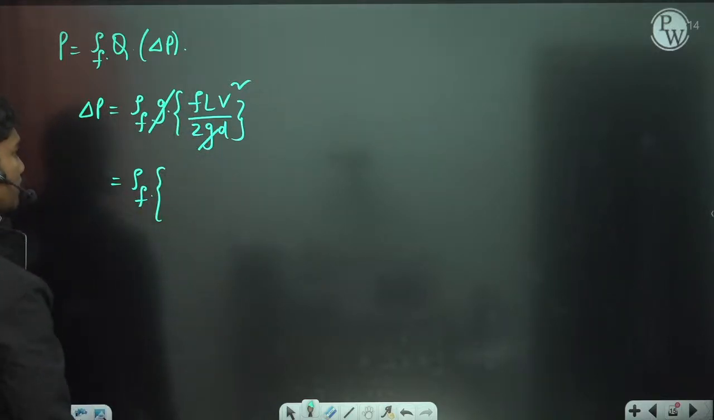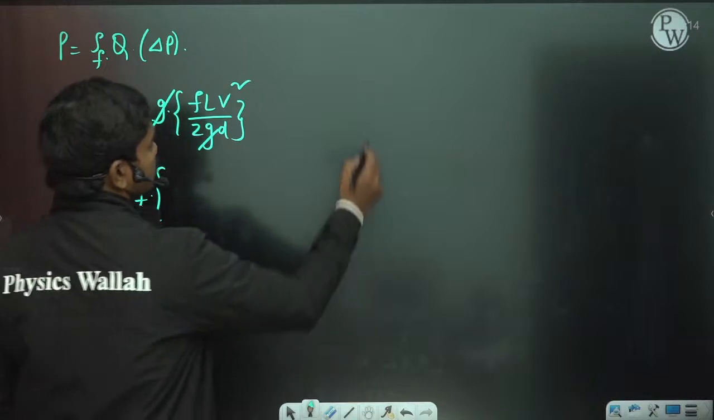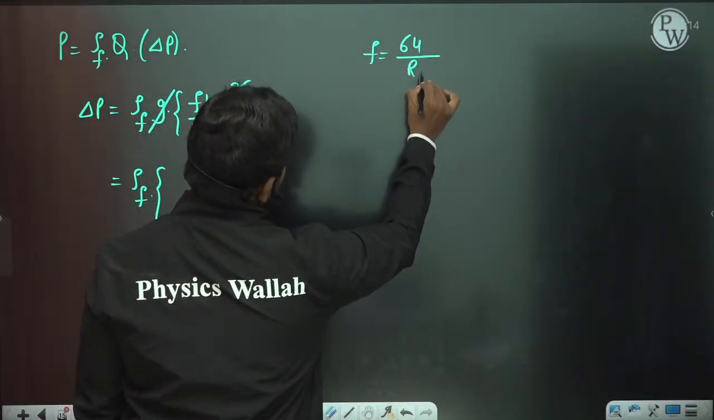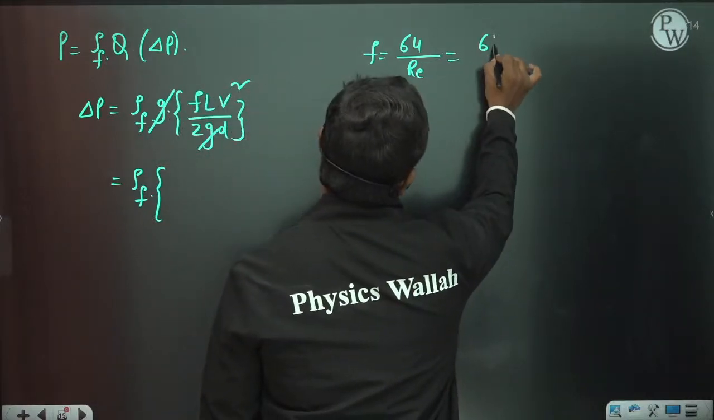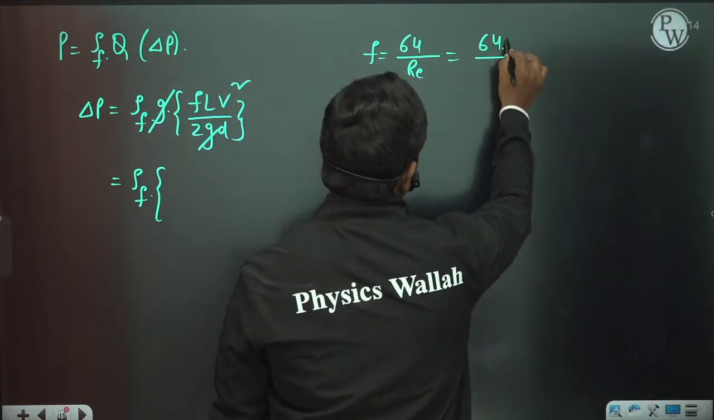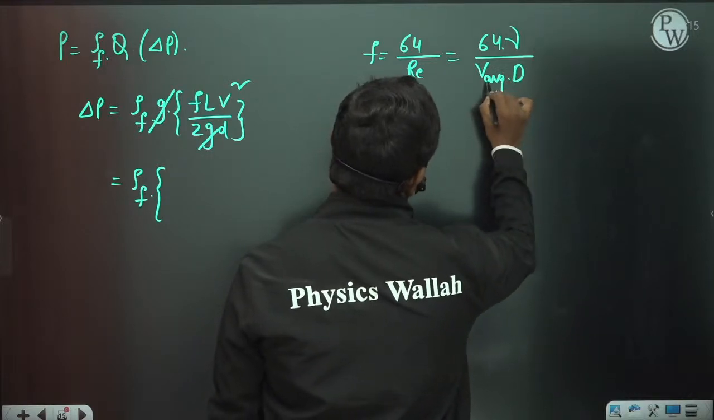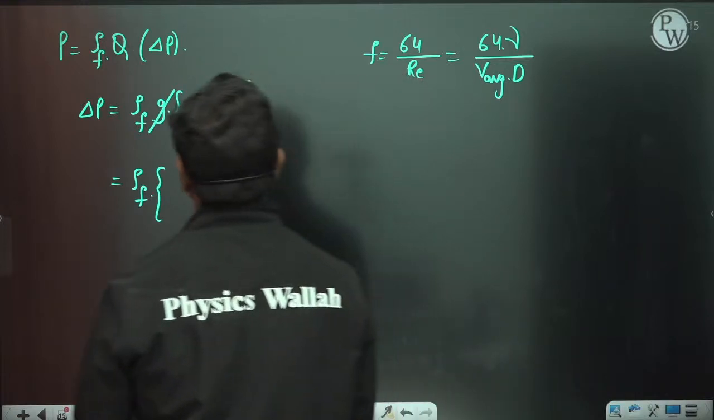F, basically the friction factor. How do you calculate the friction factor? Friction factor is not given, okay. So let us take 64 by Reynolds number. It's a laminar flow, let us assume. So 64 by Reynolds number, and Reynolds number is nothing but V average into diameter divided by kinematic viscosity, so V average D by nu. So this is 64 times nu by V average into D.